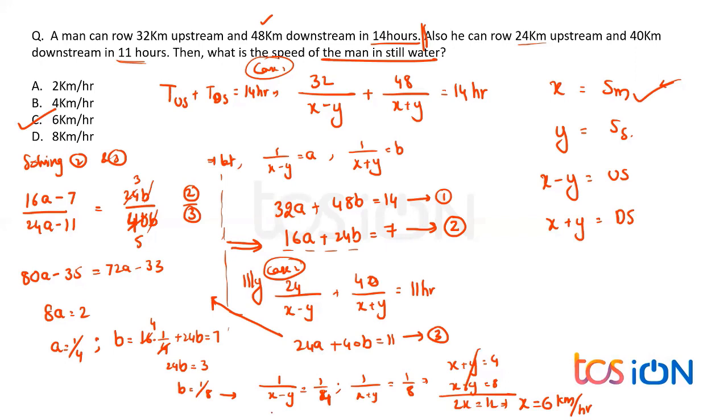People, I hope it is very clear. All right. So basically, time, speed, distance with respect to boats and streams. So this is how we will solve. So always remember, we always take x, y, x minus y, x plus y. That gives you a very detailed picture of the questions.